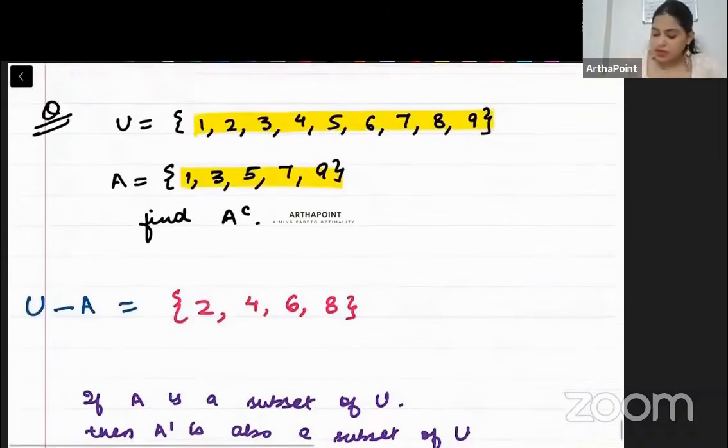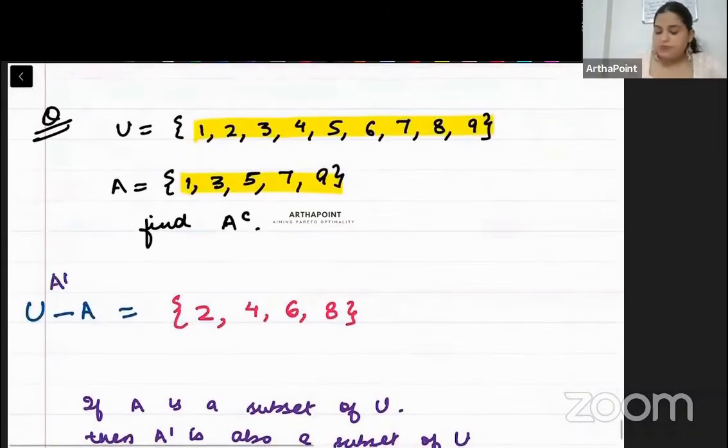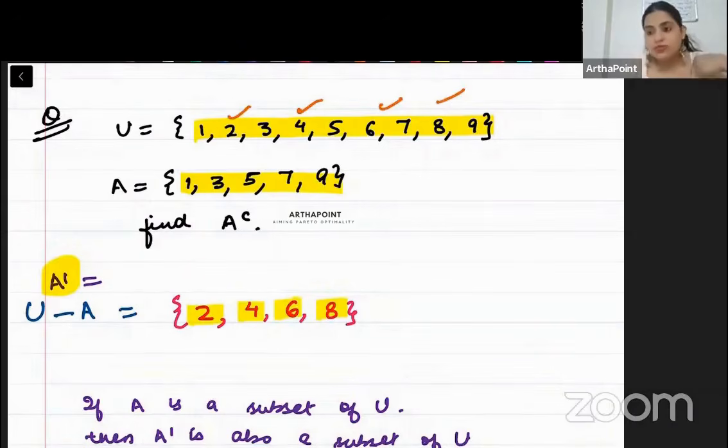Just think about this. This is A complement. What A complement did I get? I got 2, 4, 6, and 8. Does 2, 4, 6, and 8 belong to my universal set U? It does.